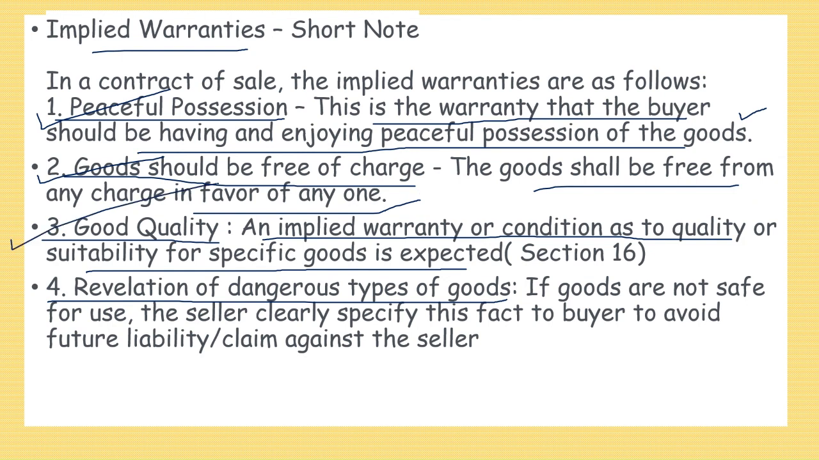This is very much essential when the seller is going to sell his goods. And if any precautions have to be taken, or certain dangerous types of goods are there, if goods are not safe for use, the seller should specify this fact to the buyer to avoid future liability or claim against the seller, because the buyer can claim damages tomorrow after he gets to know. So it is the duty of the seller to reveal, to disclose the dangerous nature of goods if he is selling it.